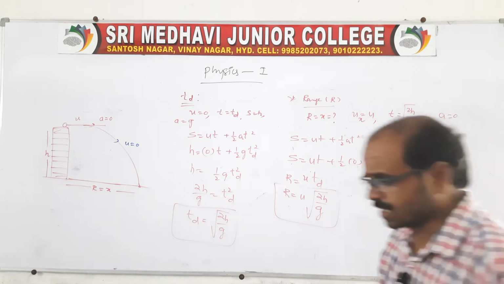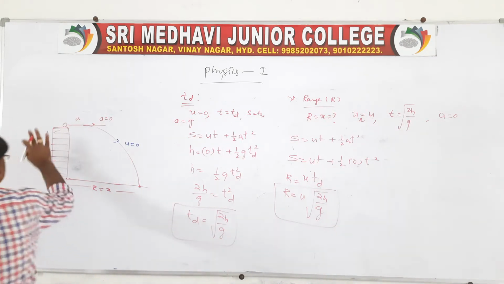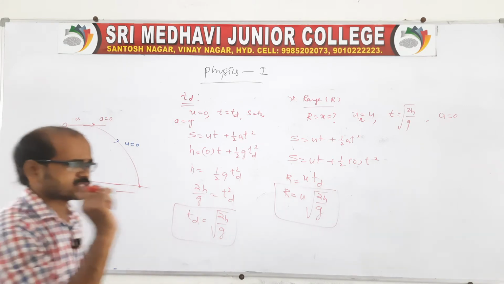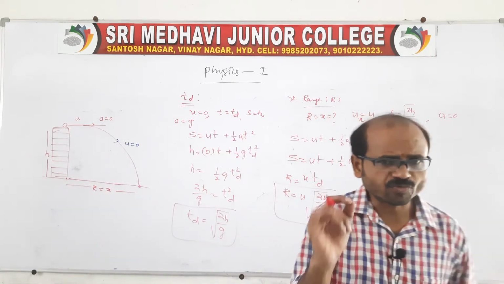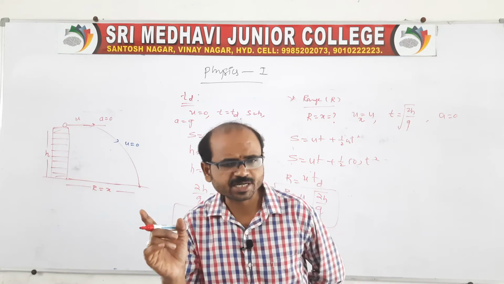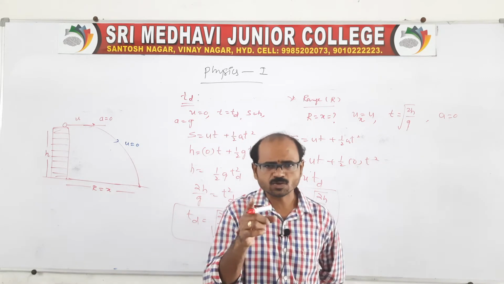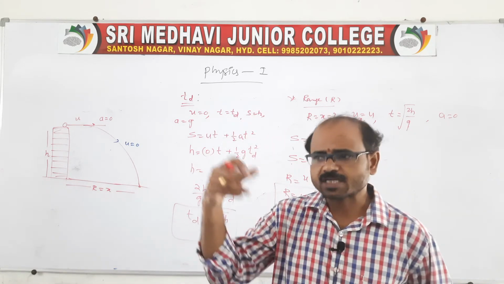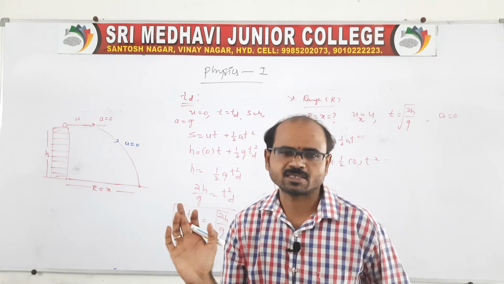So you remember, I told you in the previous class examples related to horizontal projectile, that the body is thrown horizontally from a moving train. If the person in the train observes, it looks like a straight line. When the person is outside the train, it looks like a parabolic path.